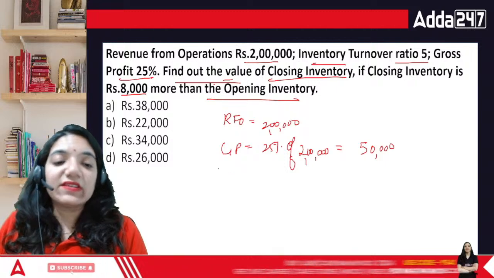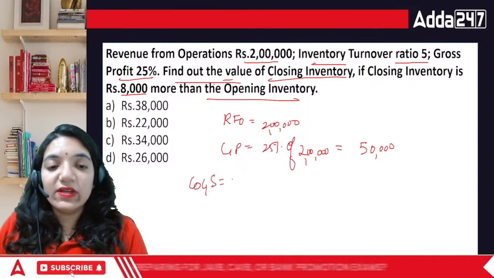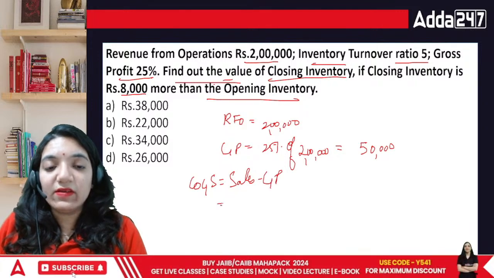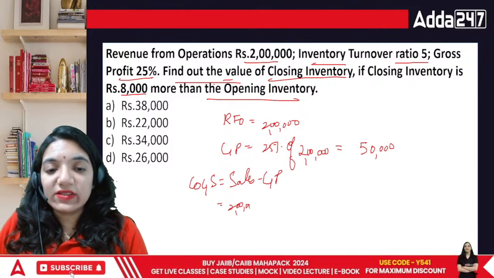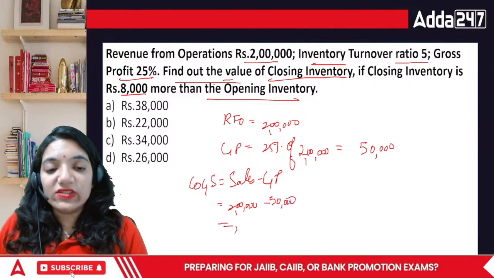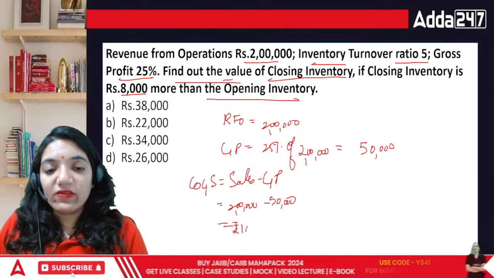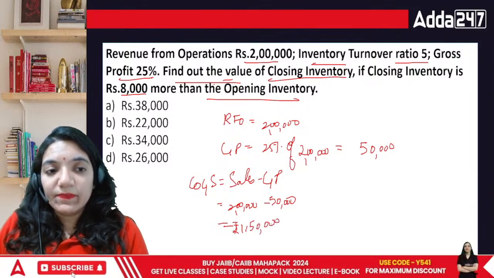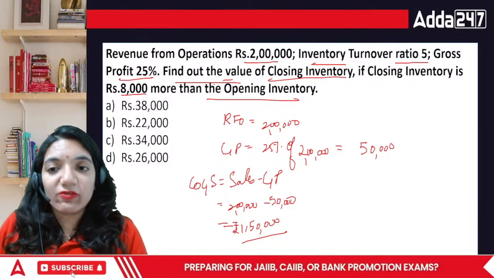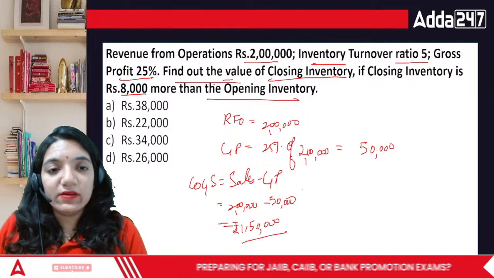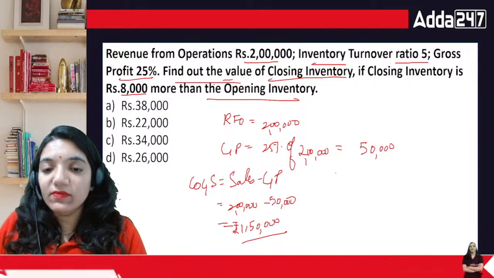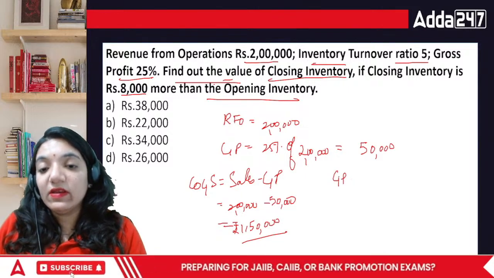So in this case, your COGS is equal to sales minus GP. This is 2 lakhs minus 50,000. That gives us 1 lakh 50,000. Now, this is my cost of goods sold. What do we need in this question? We have to find the closing and opening inventories. Now, GP is given.